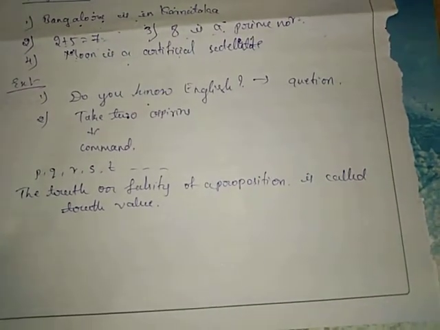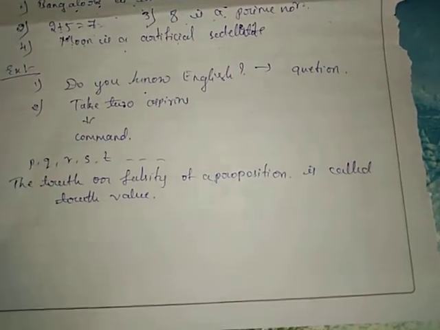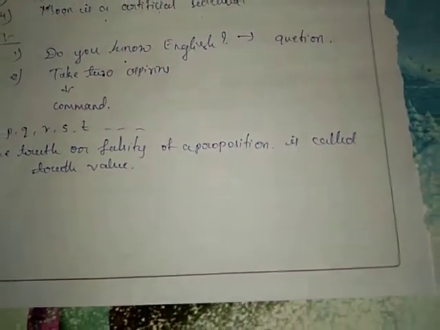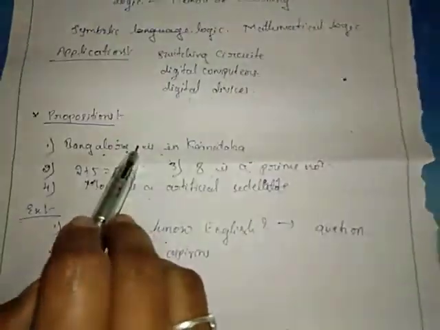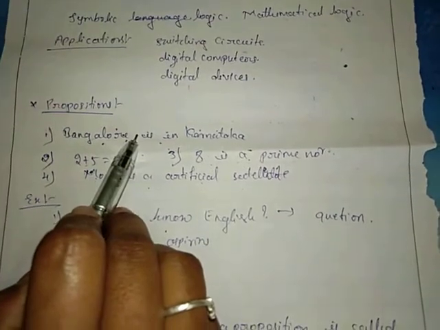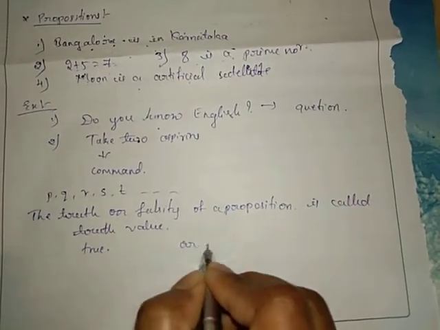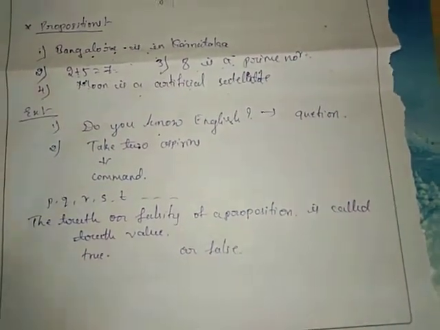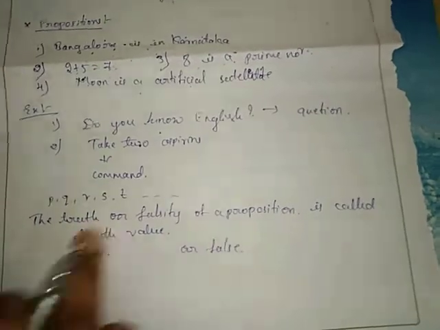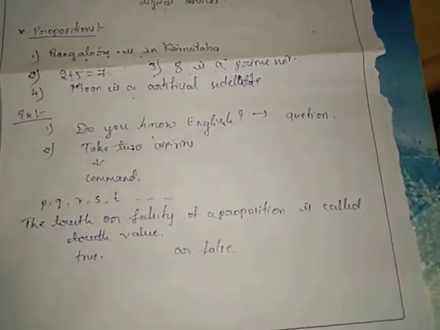If a proposition is true, we denote its truth value by the symbol. Here you can see that we have only two choices. Either a proposition is true or a proposition is false. That is called the truth values. True or false, those are called the truth values of these statements.